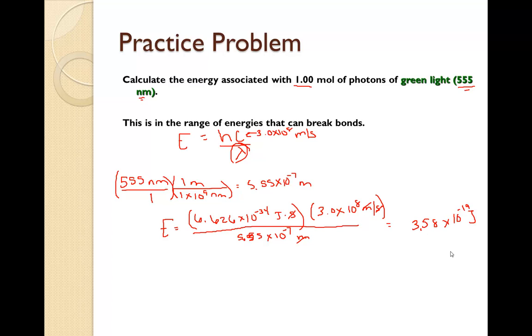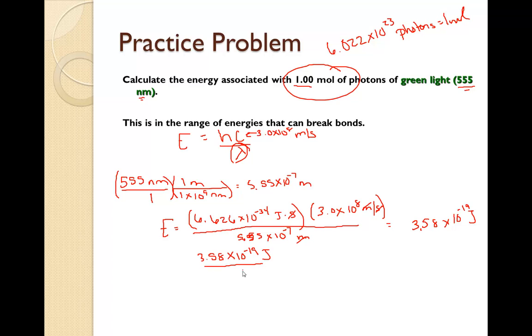Now we want an entire mole of photons. Remember, a mole is just a system of counting. So even though we're talking about photons here and not atoms or ions, it's still going to be 6.022 times 10 to the 23rd. But now we're just going to use photons is equal to 1 mole. Alright, so we have 3.58 times 10 to the negative 19 joules over 1 photon. We want to actually have joules at the end.